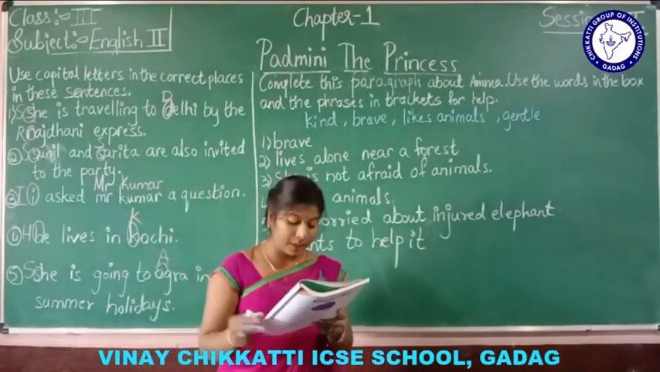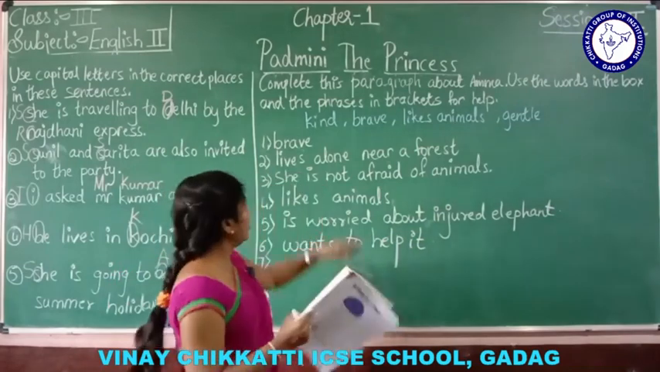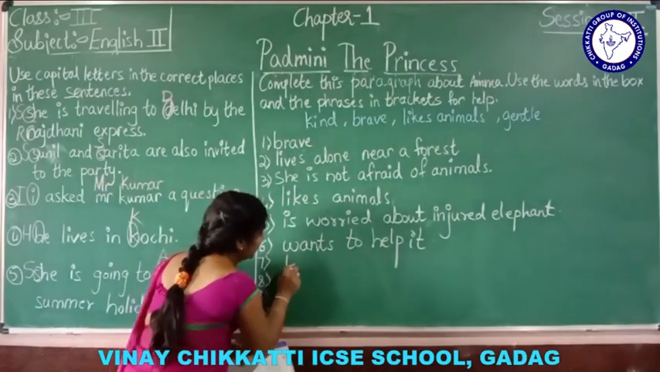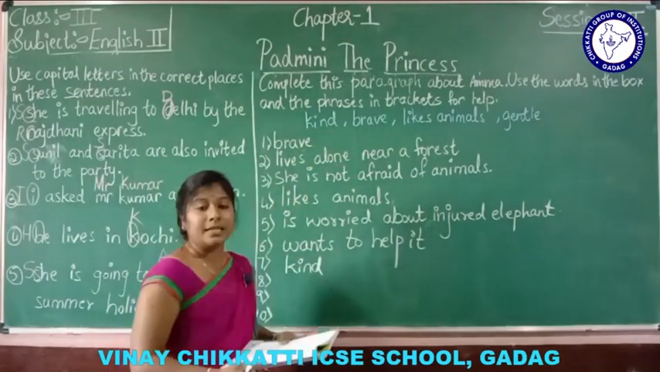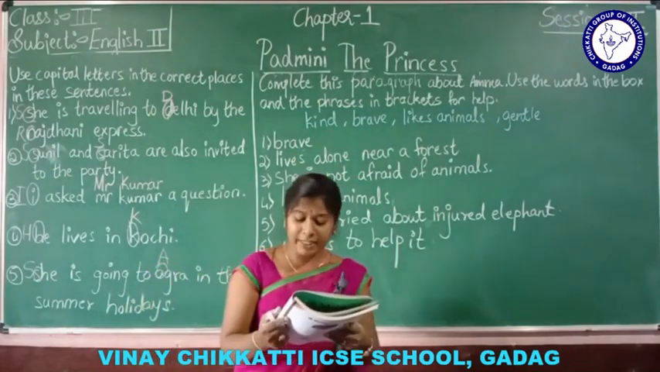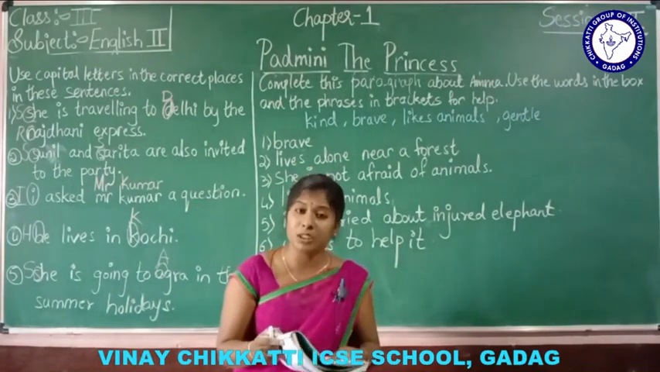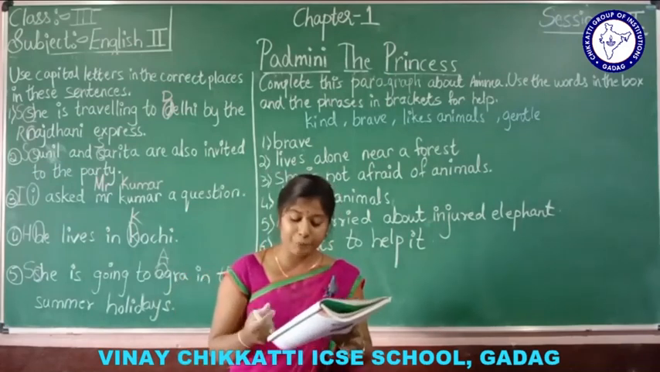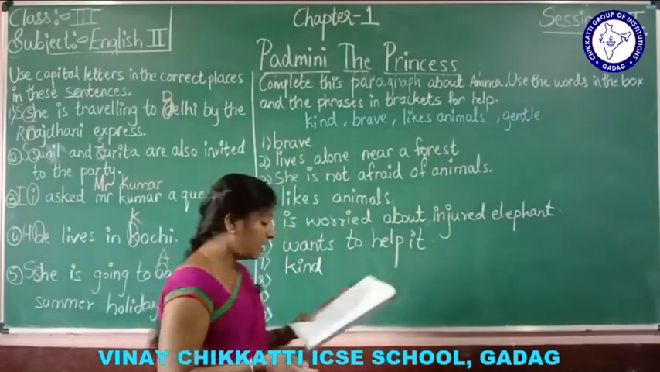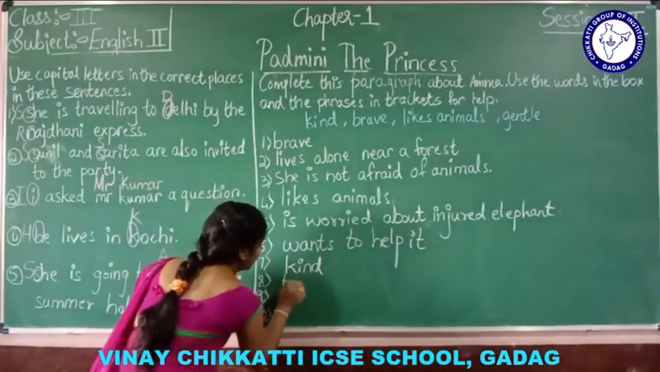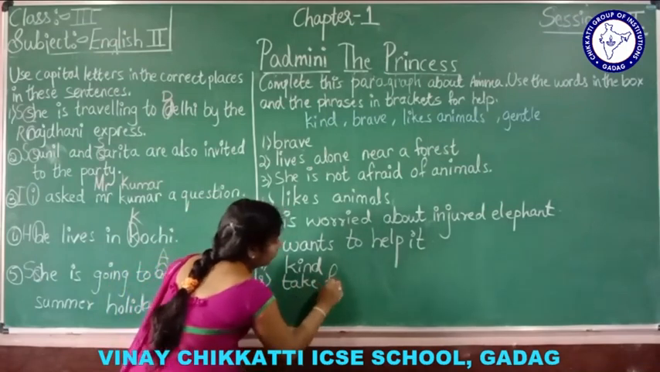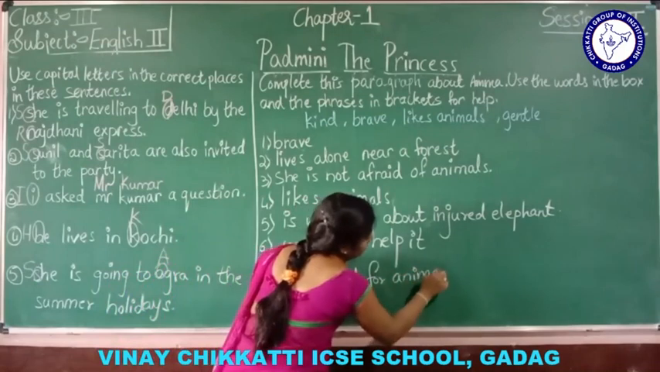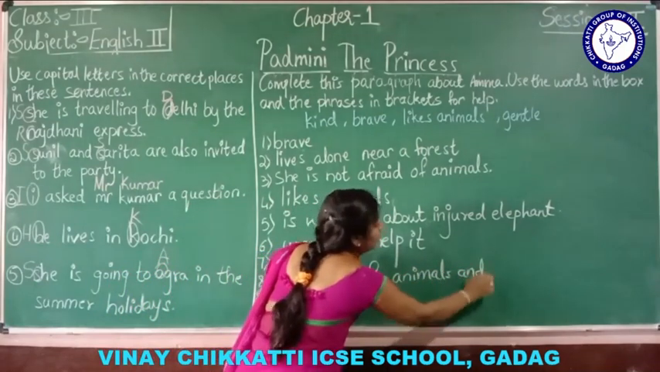Next, seventh one. Amma is a dash person. They have already given here kind. So brave is already finished. Now Amma is a kind person. Even the animals like her and come to her. Last one, eighth one. She dash food, animals and birds. So what have we tried? Takes food for animals and birds.